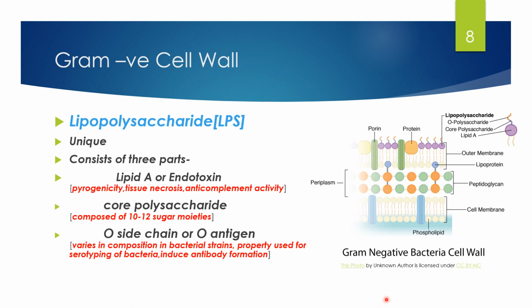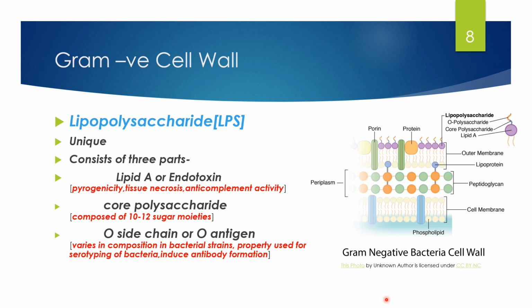Another very important component of the gram-negative bacterial cell wall is lipopolysaccharide, also termed LPS. It is a very unique feature of the gram-negative bacterial cell wall. It consists of three parts: lipid A, which is also called the endotoxin, core polysaccharide, and O side chain or O antigen.